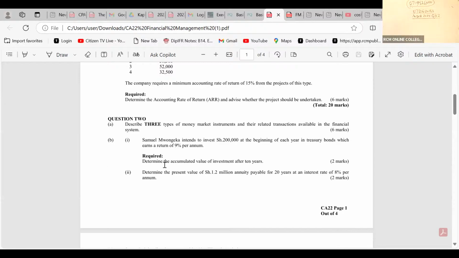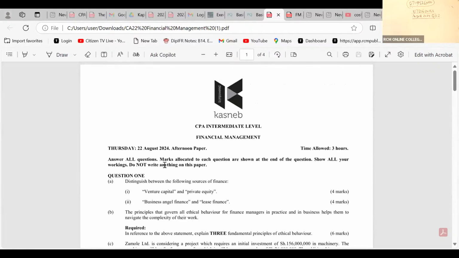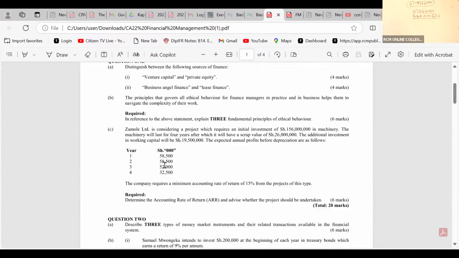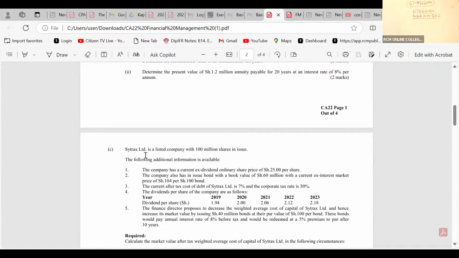And I want to start with the most technical one, which is question 2C. Question 2C was a very easy question. Nobody should have failed in this question. Offer Limited is a listed company with 100 million shares in issue. The following additional information is available.